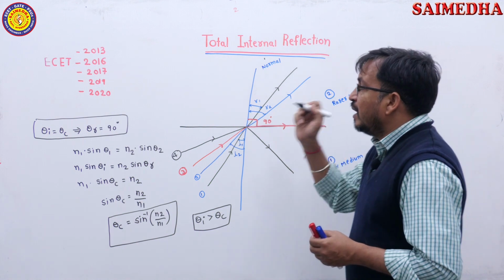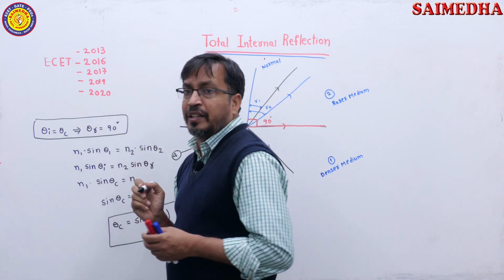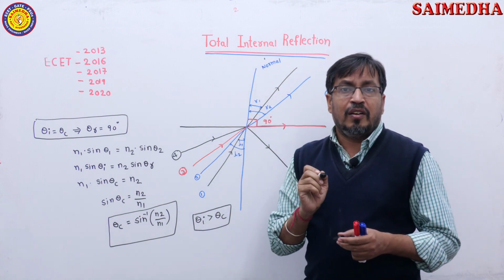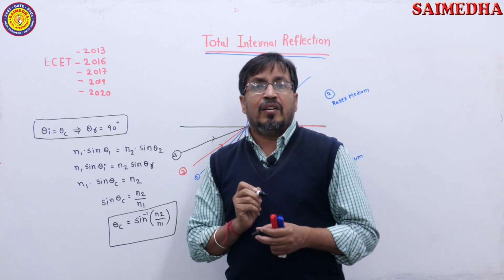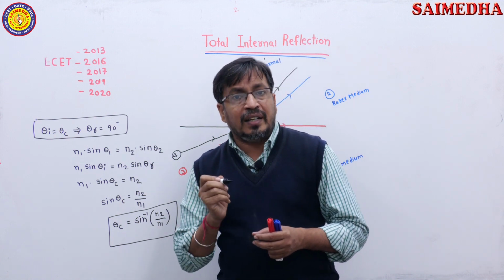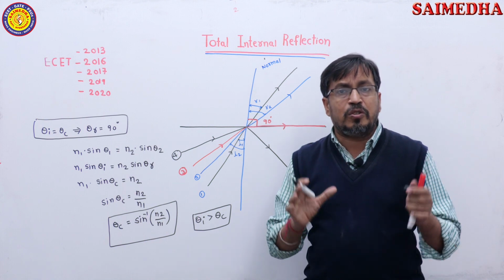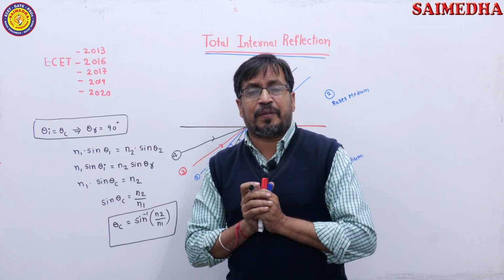In 2013, 2016, 17, 19 and 20, six times they asked the same question. What is the working principle in optical fiber, or what are the conditions to obtain total internal reflection? All these questions are related to total internal reflection.